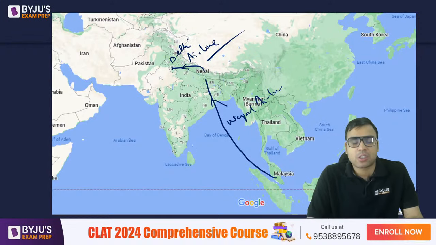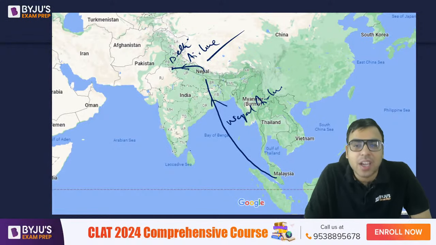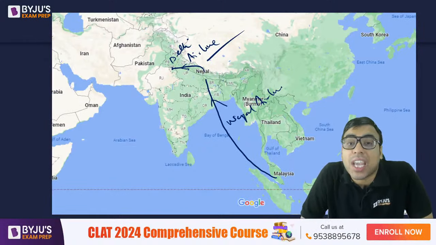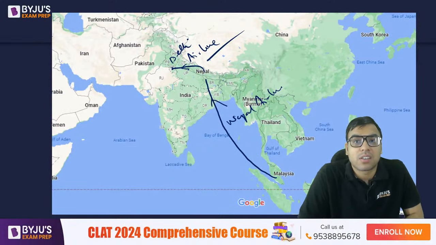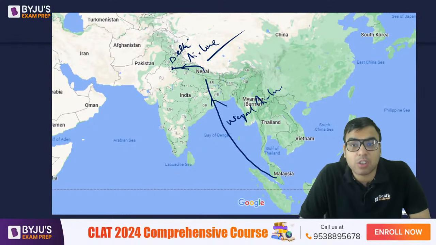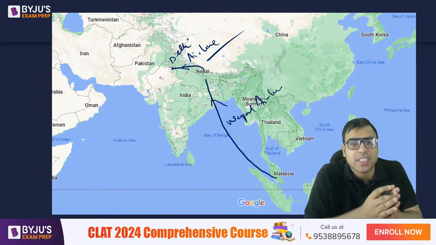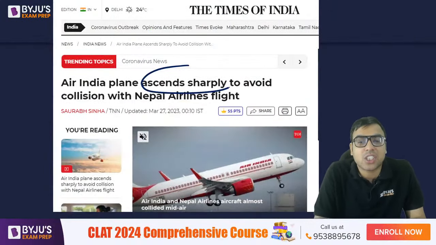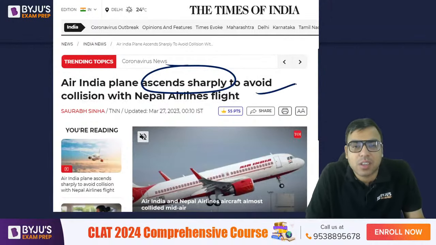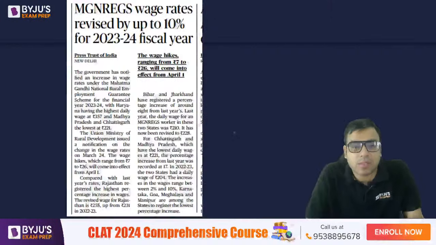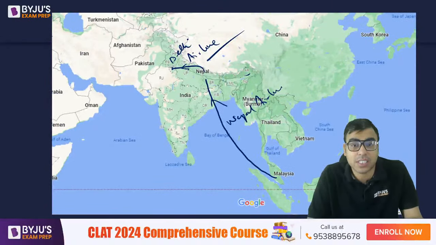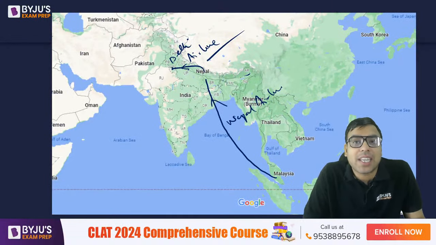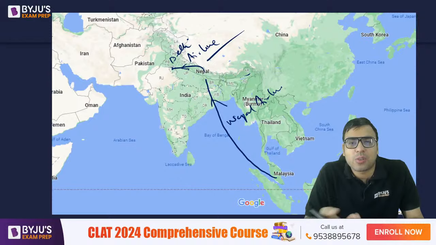So the Air India plane was taking off, and this Nepal Airlines plane was coming, and both were supposed to be on the same path, the same line or route, whatever you want to call it. But fortunately the Air India pilot was smart enough to avert this. Ascend sharply, he took the plane higher quickly to avoid collision. So that is why it was very much in the news. Just have an idea, because of course these are very serious things. This is not a small thing. How can these types of incidents happen? Because everything now is digitalized, it is not possible for such silly things to happen.